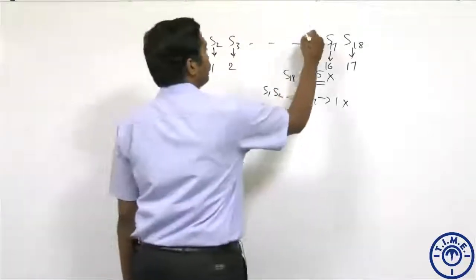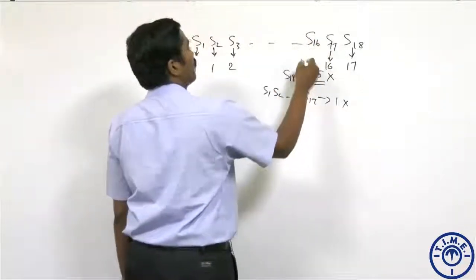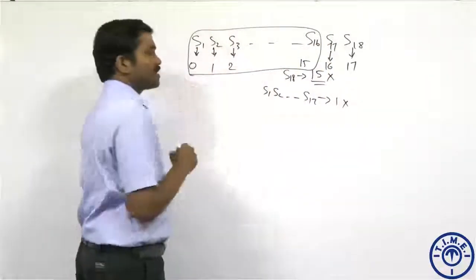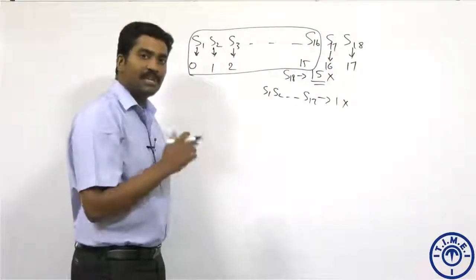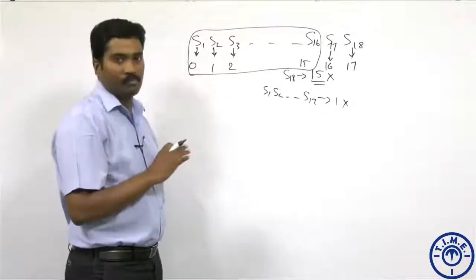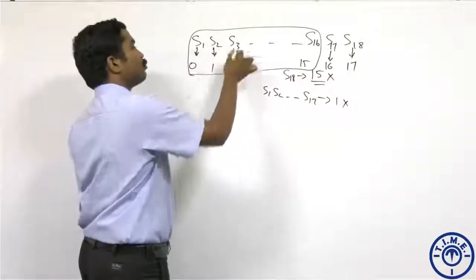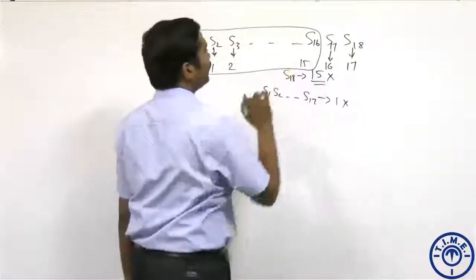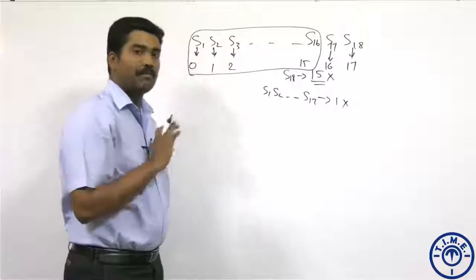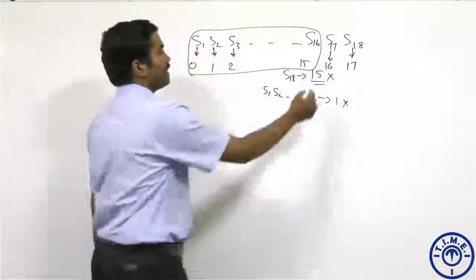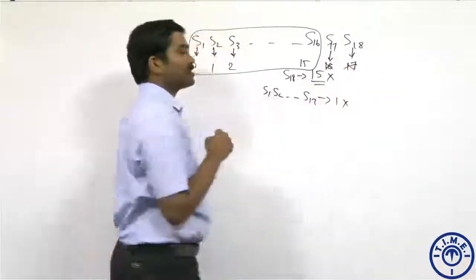But the problem is, going at this rate, S16 would have made 15 mistakes, correct? S1 to S16, there are 16 students. For each of them to make a different number of mistakes, let's assume the first guy made no mistakes, the next guy made 1 mistake, 2 mistakes, 3 mistakes, 4 mistakes, so on until the 16th student made 15 mistakes. Now no one can make more than 15, correct? They can't make 16 mistakes and 17 mistakes, not acceptable.